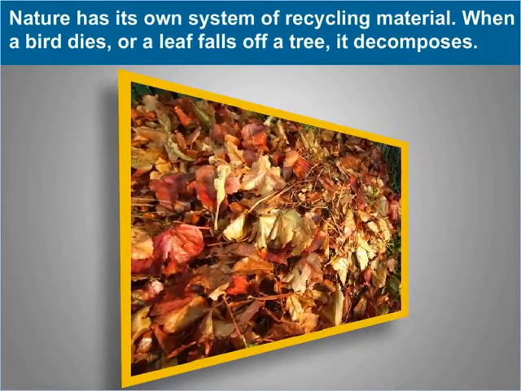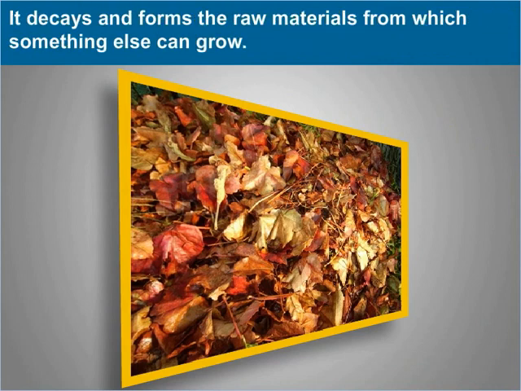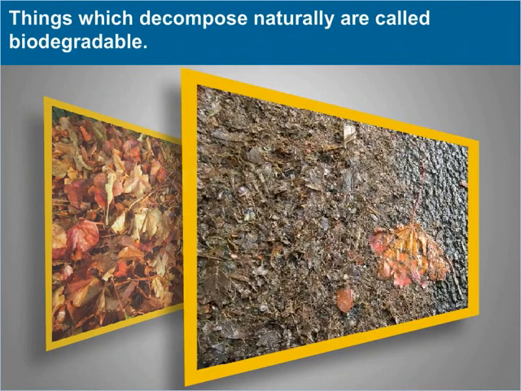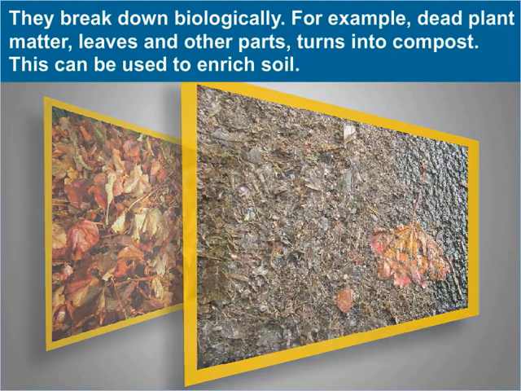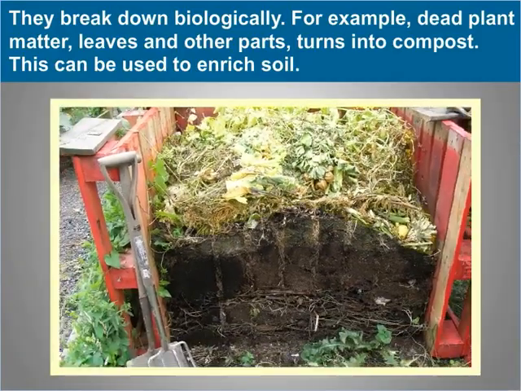Recycling waste. Nature has its own system of recycling material. When a bird dies or a leaf falls off a tree, it decomposes. It decays and forms the raw materials from which something else can grow. Nature has a wonderful recycling process of death, decay, new life and growth. Things which decompose naturally are called biodegradable. They break down biologically. For example, dead plant matter, leaves and other parts turn into compost. This can be used to enrich soil.